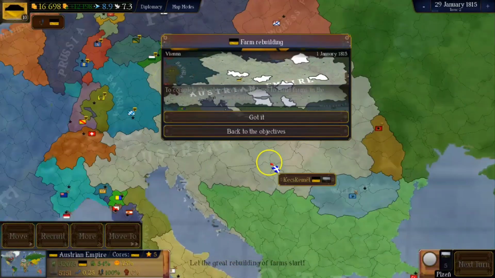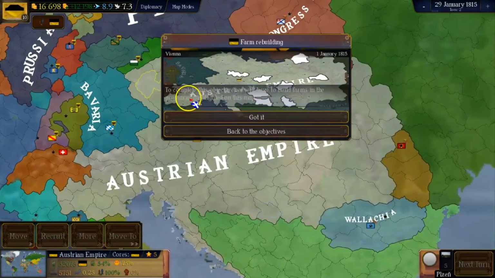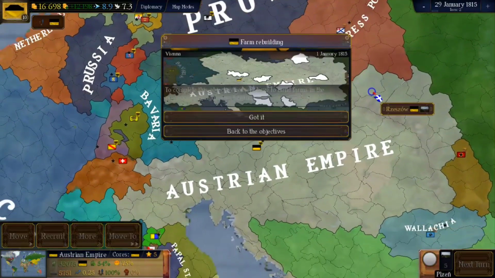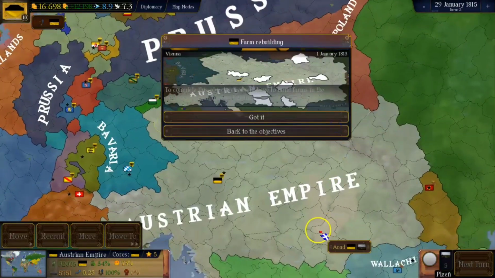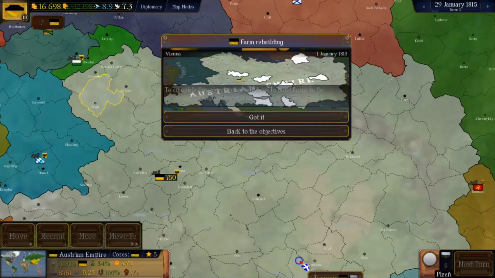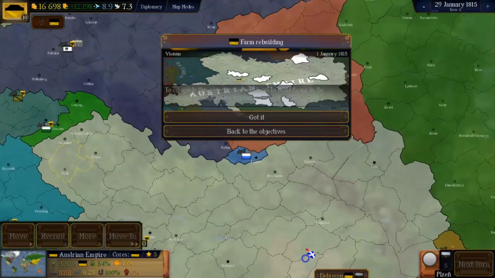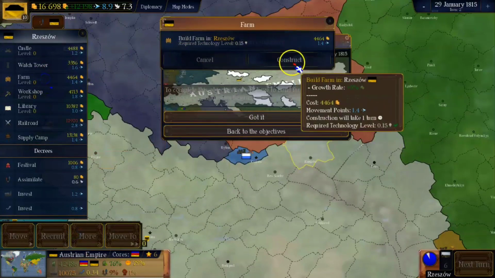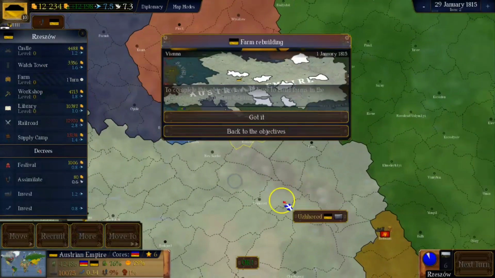So we have to rebuild the agricultural infrastructure. To complete this objective, we will have to build farms in the provinces highlighted on this map. As you can see, we have quite a couple provinces that we have to build farms in, but I don't think the job is too hard since we have 3 years to do that. We'll probably finish in a couple days, honestly. Let's already start, so we don't forget anything.